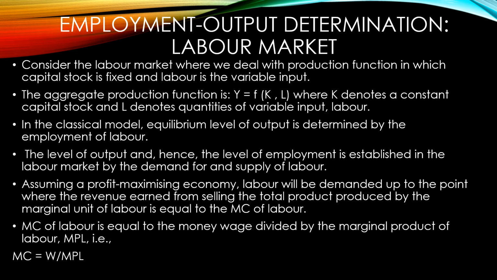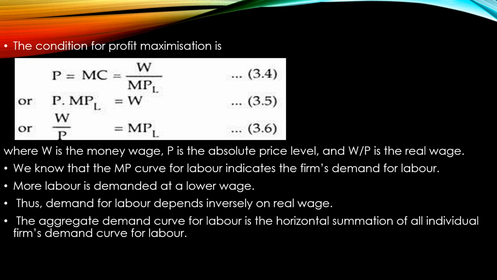Now here MC, or the marginal cost, is equal to W by MPL, that is money wage by marginal product of labor. The condition for profit maximization is P is equal to MC, that is W by MPL. From equation 3.4 you will get another equation, P into MPL is equal to W. From that we get W by P is equal to MPL. Remember, W is the money wage rate and W by P is the real wage rate.